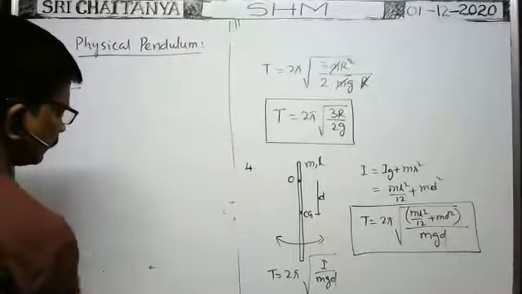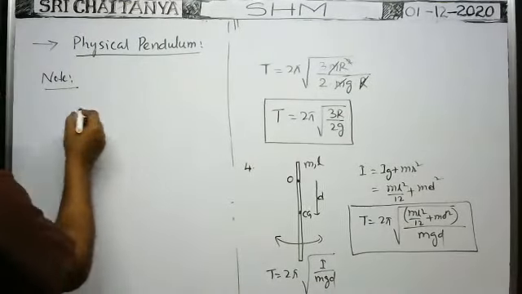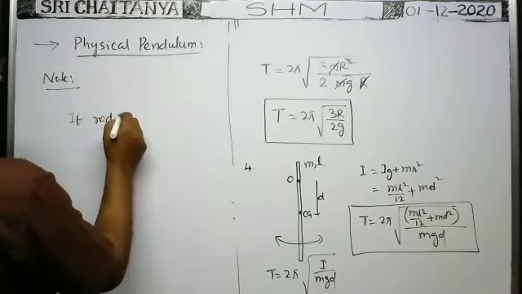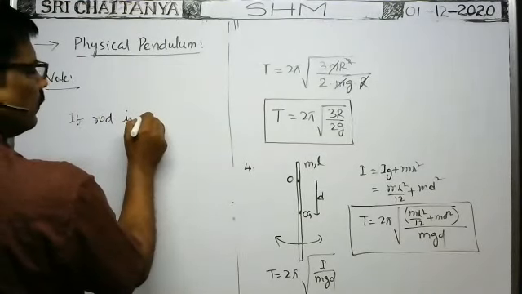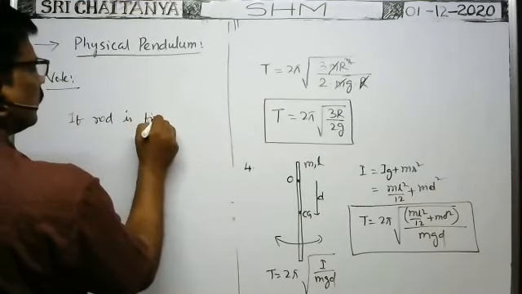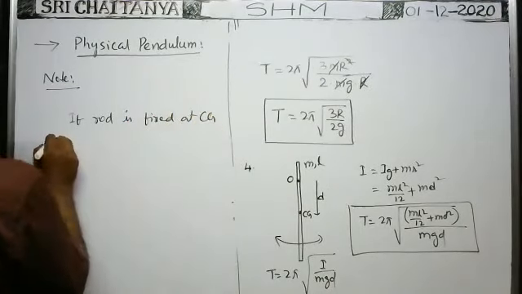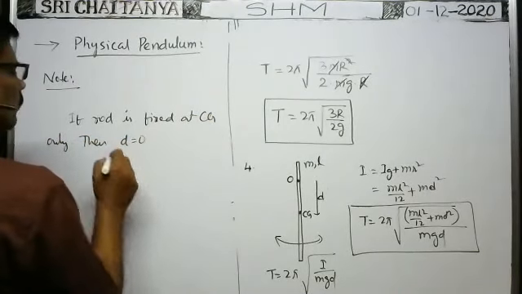Fifth one, in the same case: if the rod is fixed at the center of gravity only, then d is equal to 0.